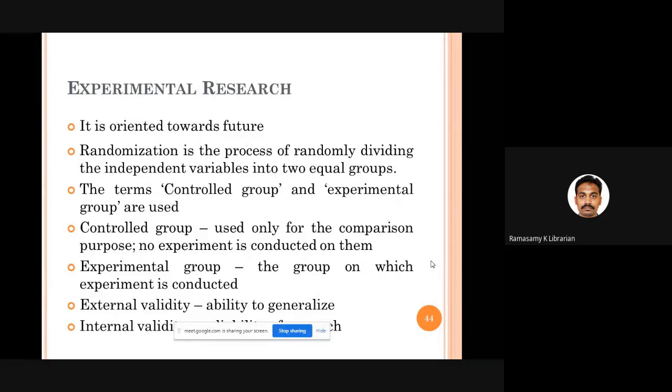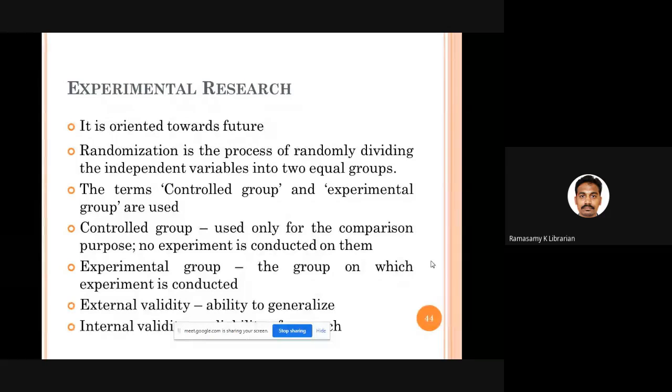For this group, you give them a specific tablet or you follow a particular diet, for 1 month. After 1 month, you check and find out whether the diabetic condition of the experimental group is better than that of the controlled group. So in the experimental group, tests are conducted. Please understand these two groups.